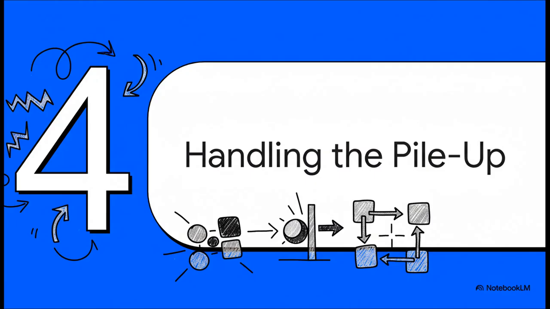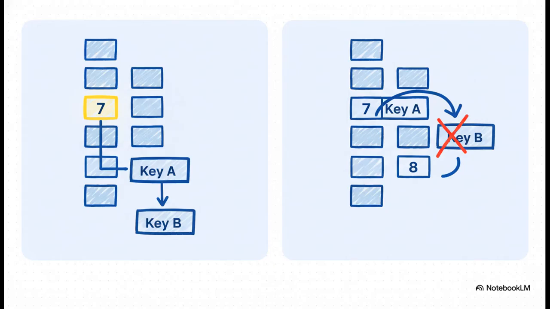Okay, so how do we deal with these collisions and stop our data from turning into a big mess? Let's look at two of the most popular and honestly pretty brilliant strategies. So you've basically got two main choices when you have a data pileup. You can either start a little waiting list right there at the crowded spot, that's called separate chaining, or you can just go looking for the next empty seat nearby, a method we call open addressing.